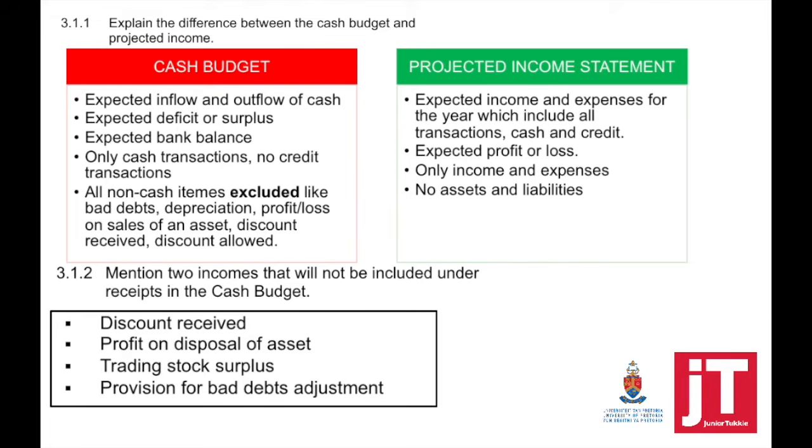Provision for bad debts adjustment can either be an income or an expense. If we decrease our provision for bad debts, then the adjustment is regarded as an income. If we increase our provision for bad debts, then the adjustment is an expense.